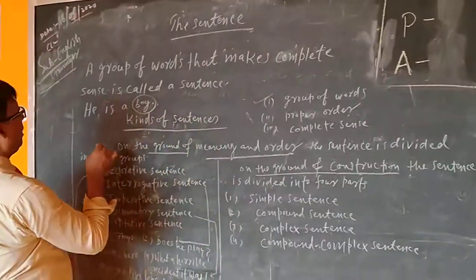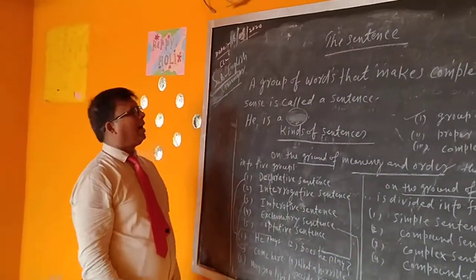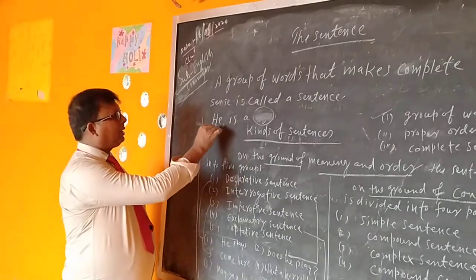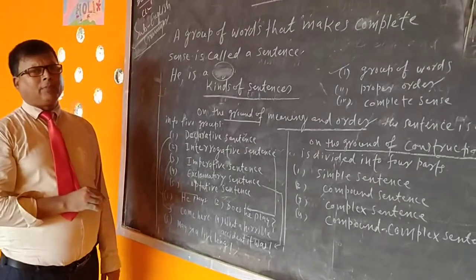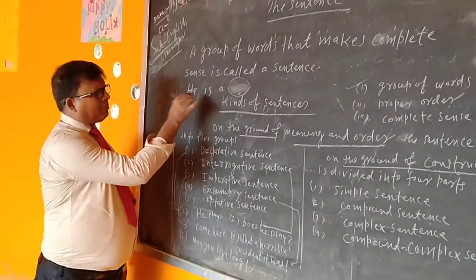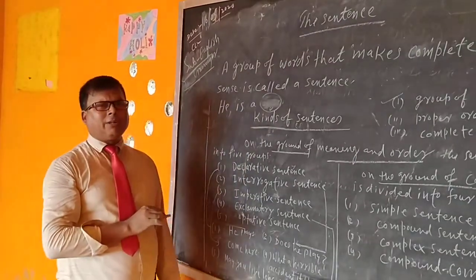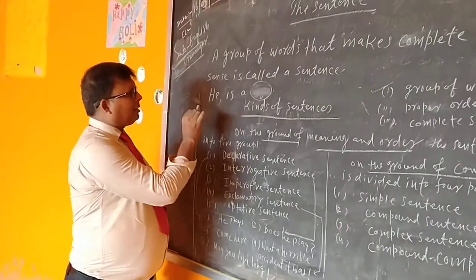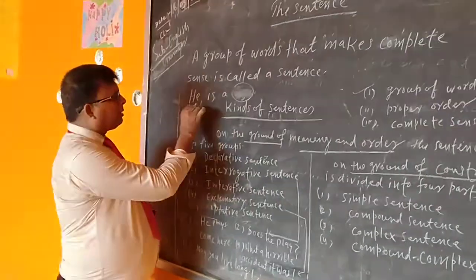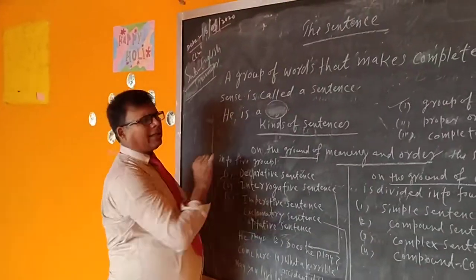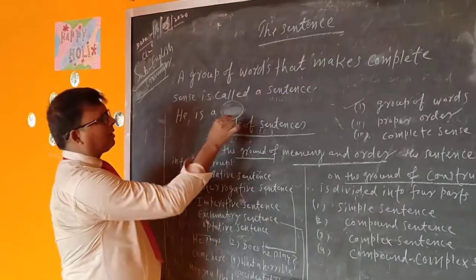If I write here "he is a", what is deleted. So here there are group of words, but sense is not clear. All the words are arranged in proper order, but sense is not clear. He is a, he is a. It means what does the speaker want to say, it is not clear. That's why this group of words is not a sentence. In want of sense, this is not a sentence.